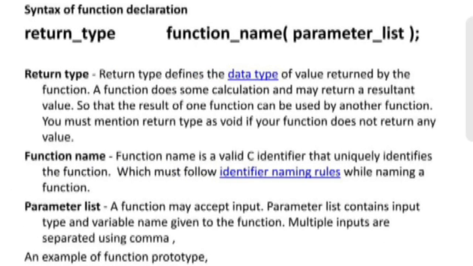Function declaration. The syntax of a function declaration is defined as return type, function name and parameter list. The return type defines the data type of the value returned by the function; the function does some calculation and may return a value. The function's name is a valid C identifier that uniquely identifies it. Parameter list: the function may accept input. The parameter list contains the input type and variable name given to the function, and multiple inputs are separated by commas.